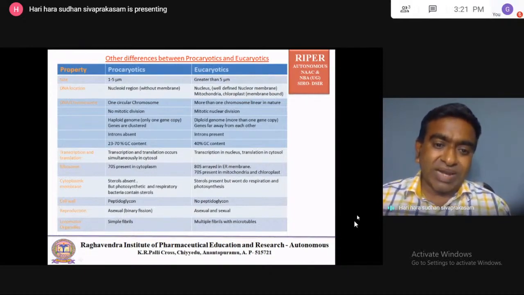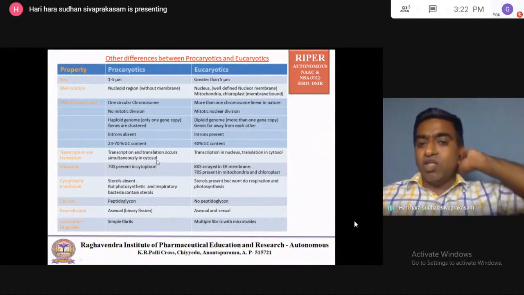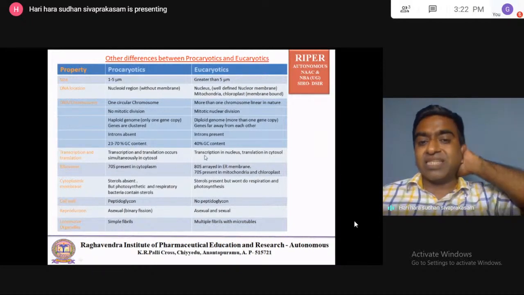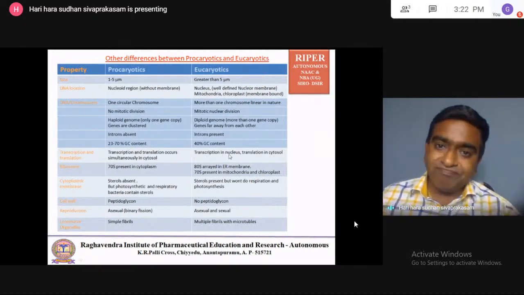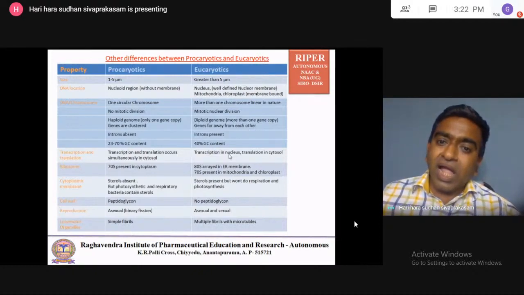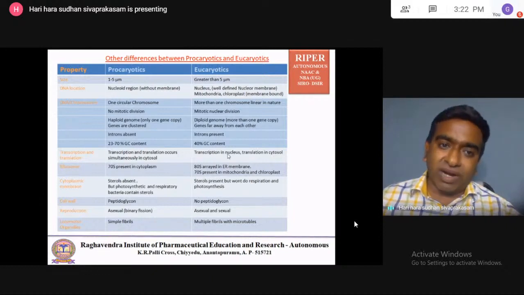These two processes happen in the cytoplasmic region, that is the cytosol, in the prokaryotic. In the eukaryotic, DNA is inside the nucleus of the cell, but in the prokaryotic, DNA is present in the cytosol. There is no nuclear membrane, so that's why transcription and translation happen in the cytosol only.